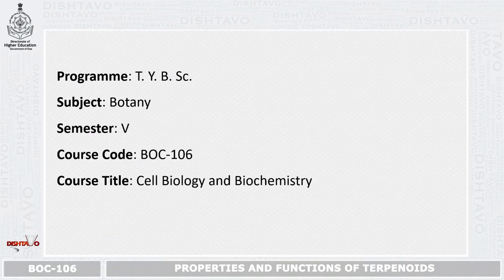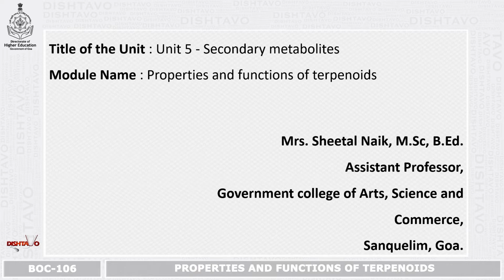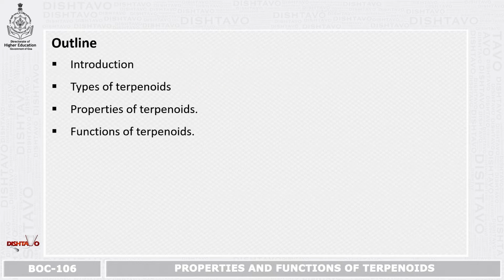Today we are going to study the program TYBSc, Subject Botany, 5th semester, Course Code BOC 106, Course Title Cell Biology and Biochemistry. Today we are going to study Unit 5, that is Secondary Metabolites. Module name: Properties and Functions of Terpenoids. Under this, you will be studying the introduction, types of terpenoids, properties of terpenoids, and the functions of terpenoids.